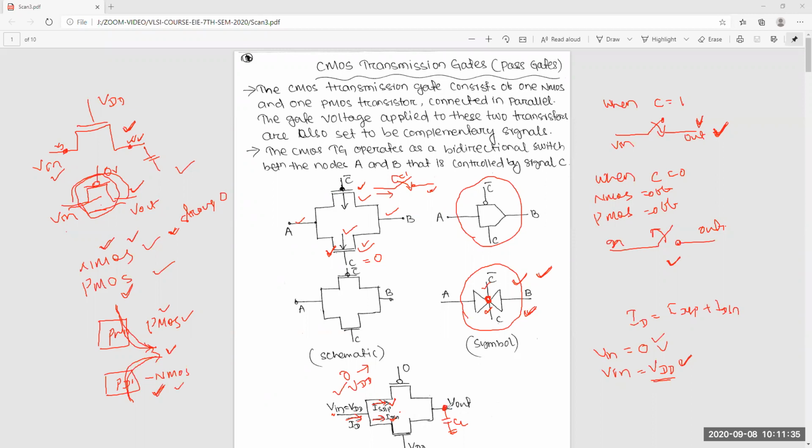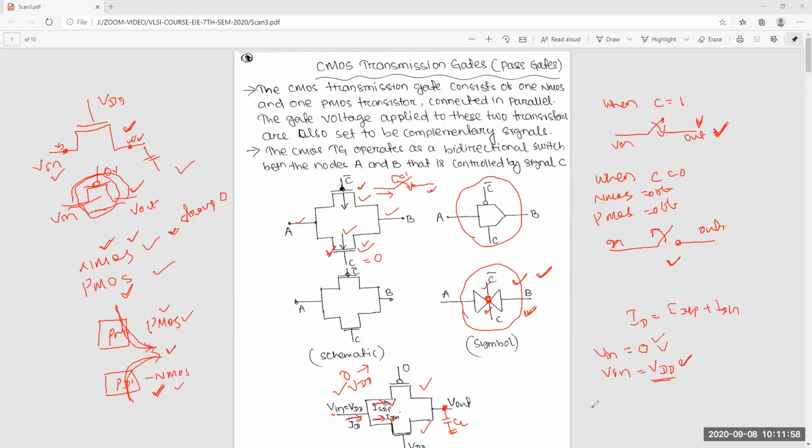If this increases, then what will be the condition? What is the region of operation in both transistors? Initially it is in one operation mode, and once this voltage changes, the operation will change. The NMOS operation and PMOS operation will change, so the current equation also changes.